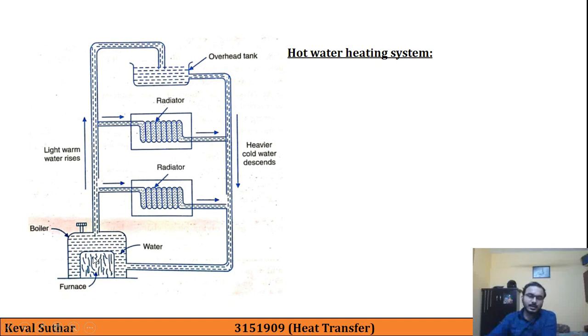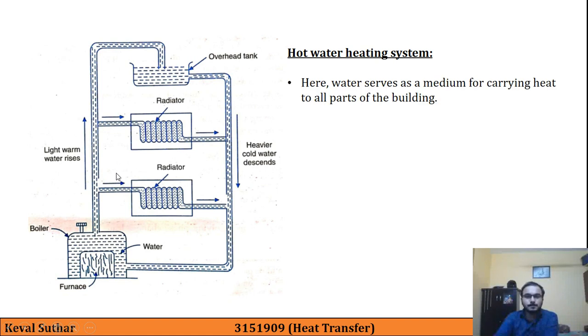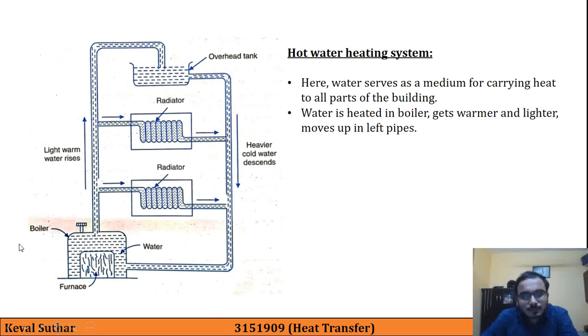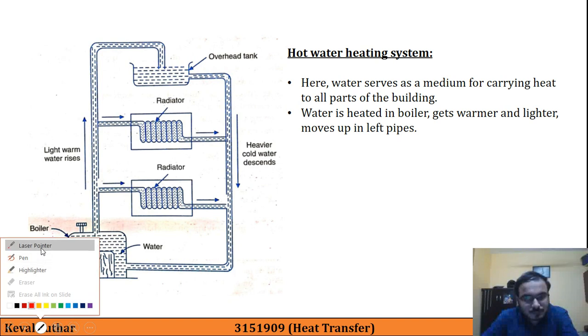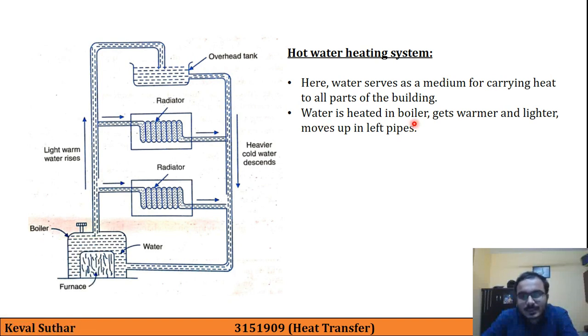So here we are having boiler and here furnace, so water will get heated over here. So that is the whole arrangement of hot water heating system. So here water serves as a medium for carrying heat to all parts of the building. So water is heated in the boiler, gets warmer and lighter and moves up in the left pipe.